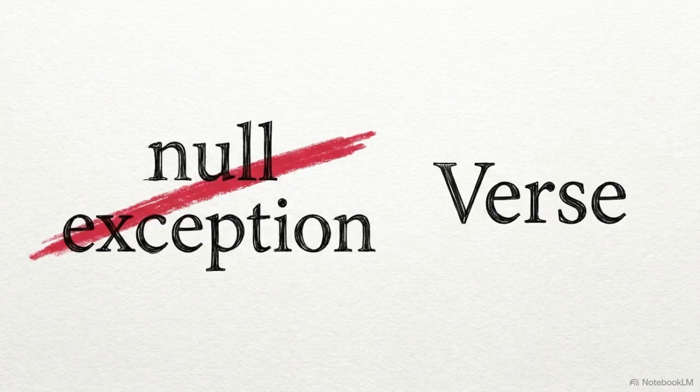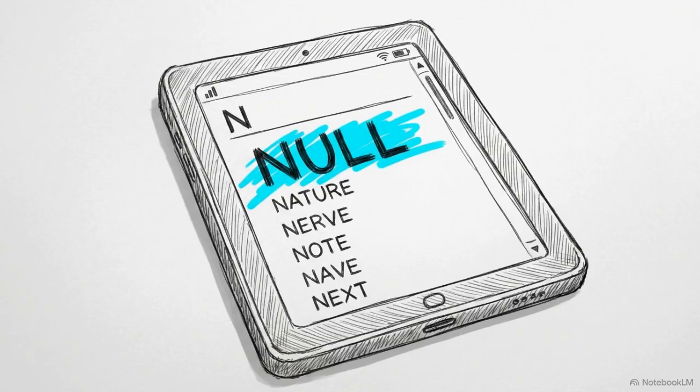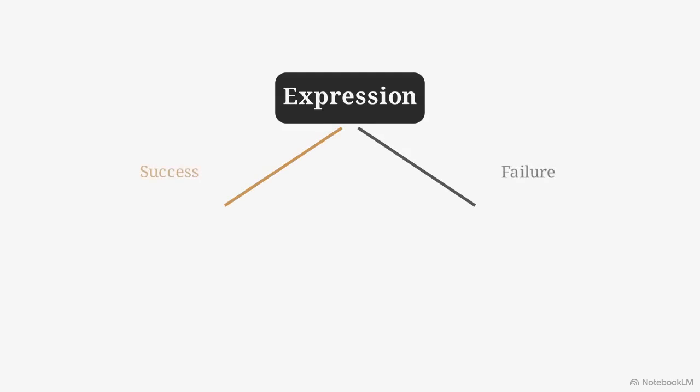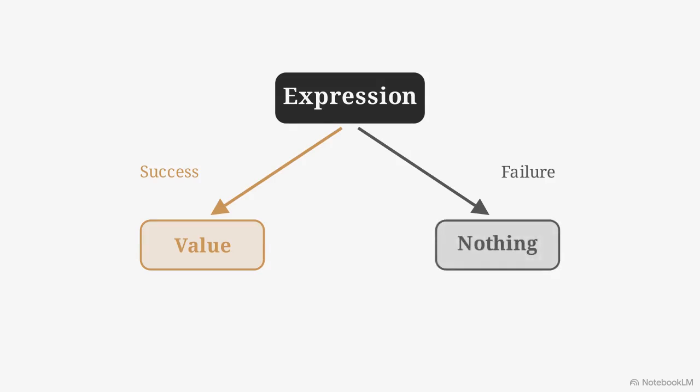Verse moves away from traditional programming constructs like nulls and crash-inducing exceptions. These concepts are simply not part of the language's vocabulary. Instead, it relies on failable expressions. In Verse, a piece of code is only allowed to do one of two things. It either succeeds and returns a value, or it fails and returns nothing.